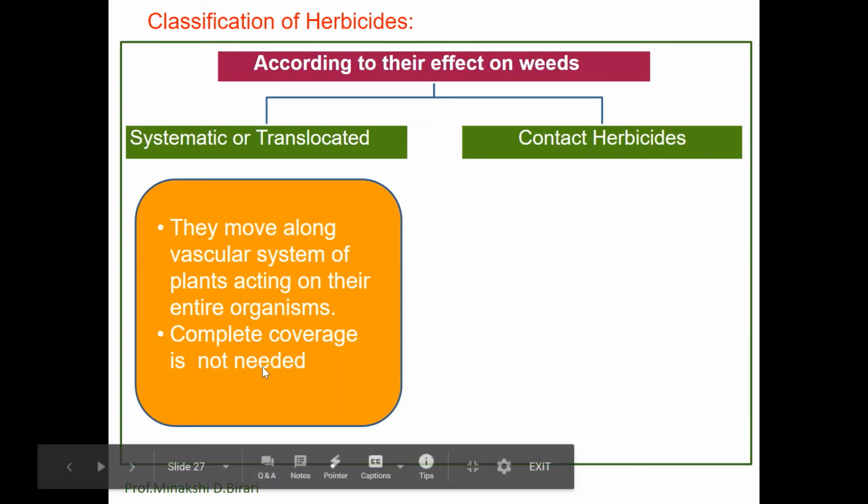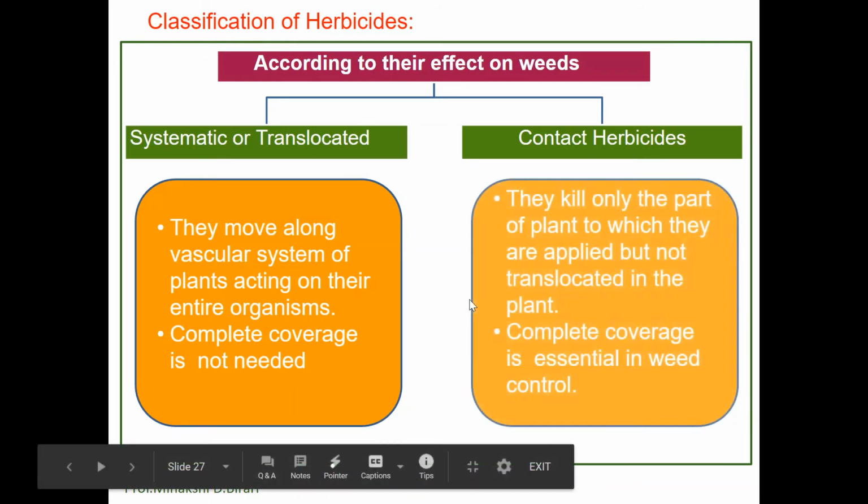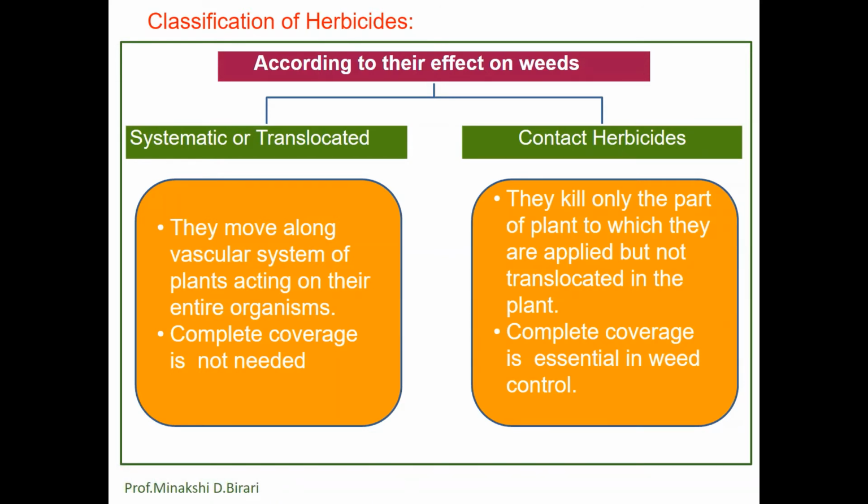Complete coverage is not needed for them, whereas contact herbicides kill only the part of the plant to which they are applied but are not translocated in the plant. In that case, complete coverage is essential in weed control. So this is the classification according to their effect on weeds.